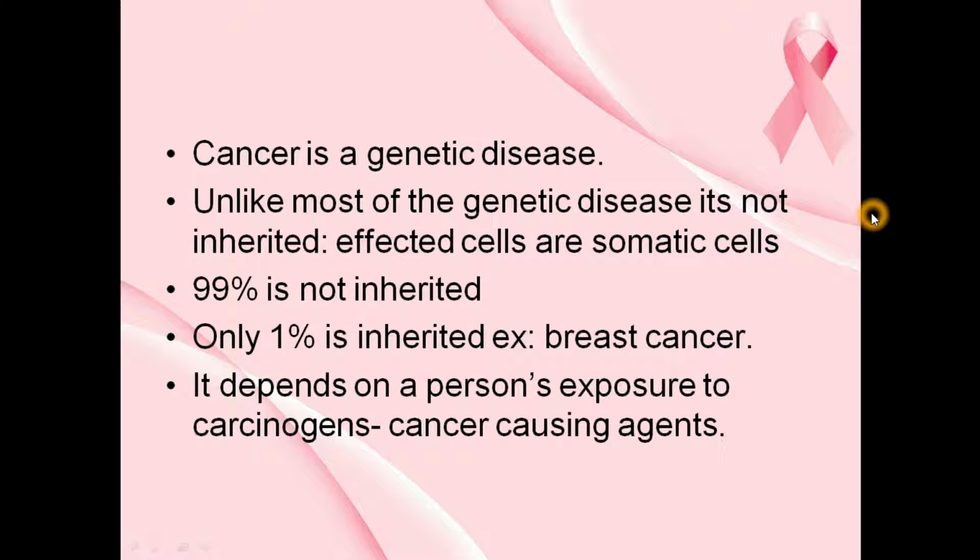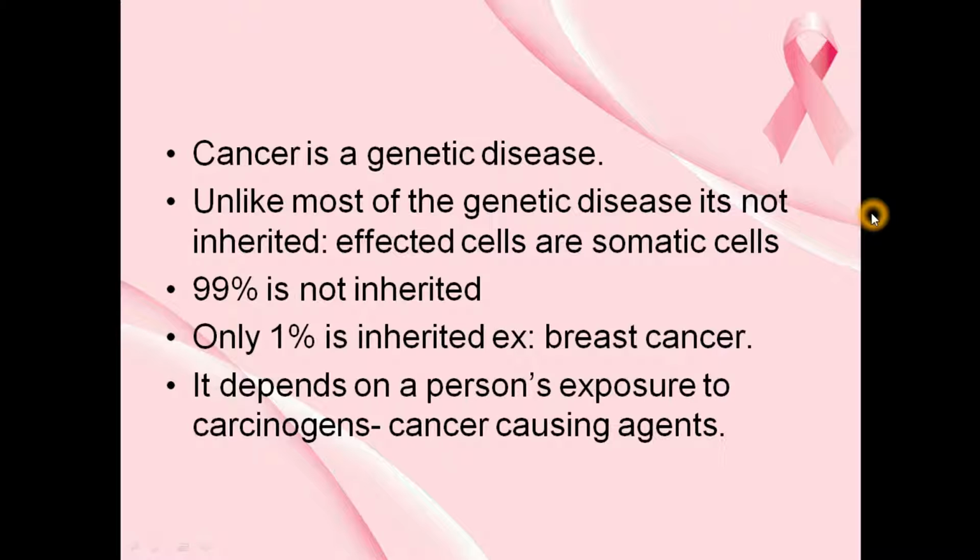When the words genetic disease come to our mind, the first question every person has is whether it is inherited, because that is what is important. If it is inherited, then what is the risk? The answer is no, it is not inherited. 99% of the time it is not inherited. Only 1% is, specific types of cancer such as breast cancer, uterus cancer, prostate cancer. But most types of cancer like lung cancer, throat cancer, kidney cancer, pancreatic cancer are not inherited.